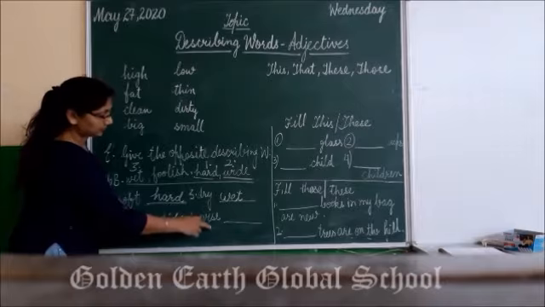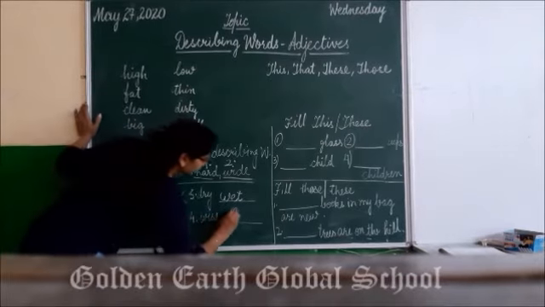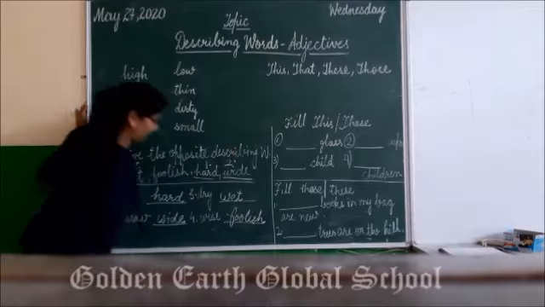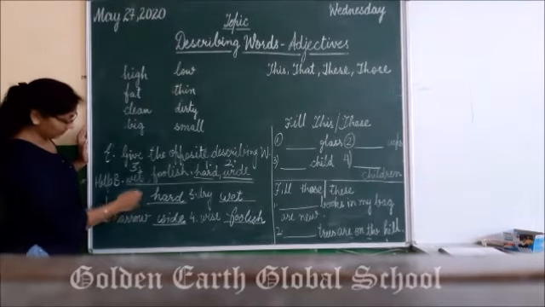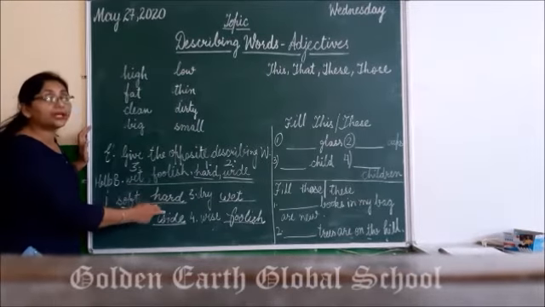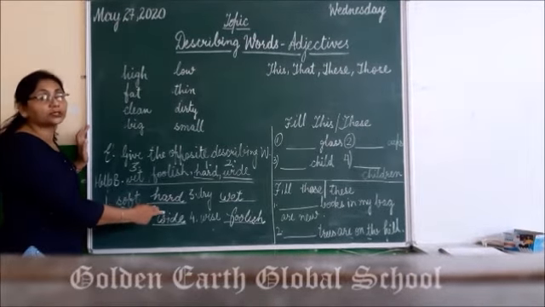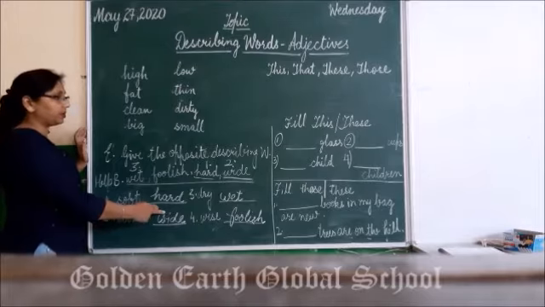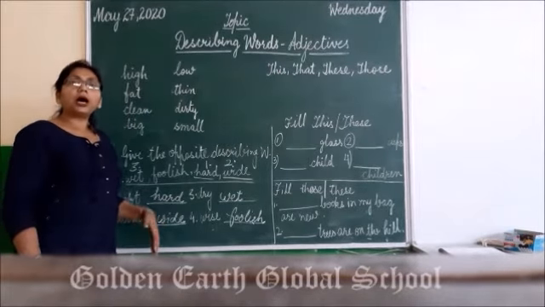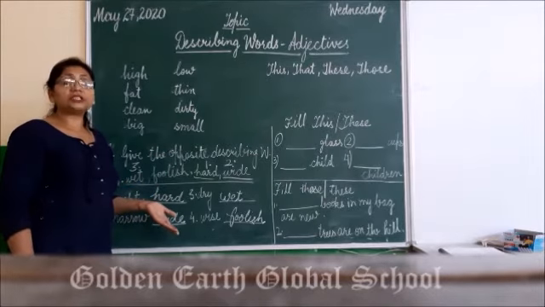Wise. For wise is foolish. The word that is outside is also a describing word, and the word that we have filled in the blank is also a describing word. Means all the opposite words that we do are describing words.